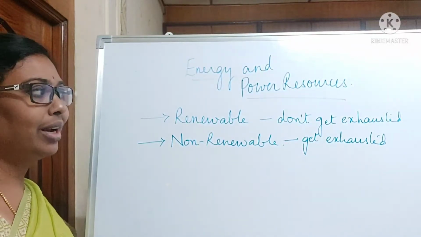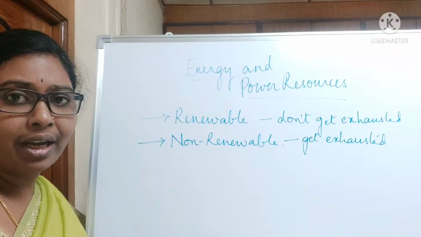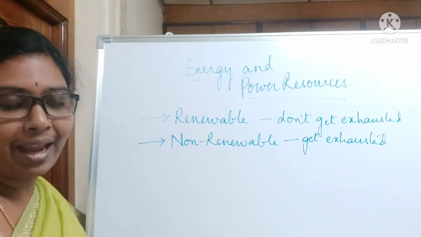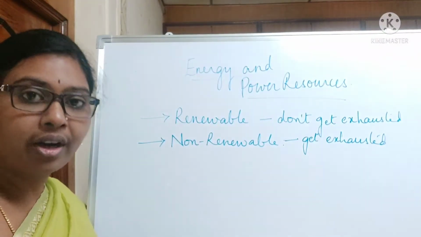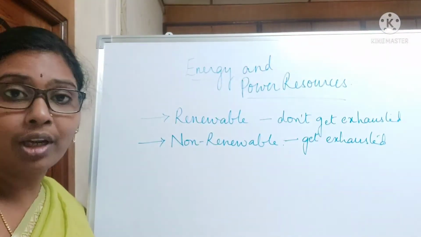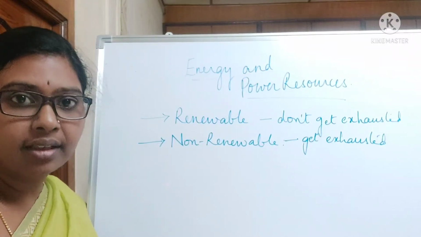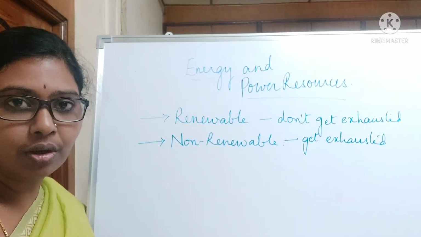So when they don't get exhausted, they are termed as non-conventional sources of energy or inexhaustible sources of energy. For example, solar power, wind power, geothermal power.